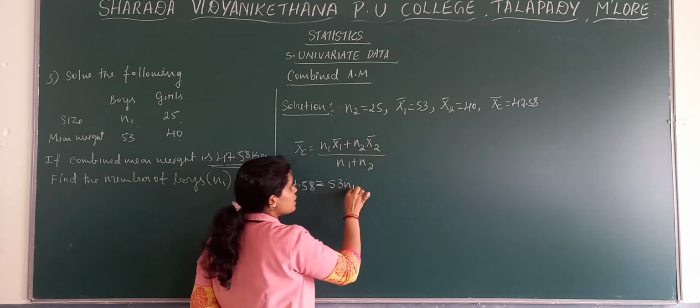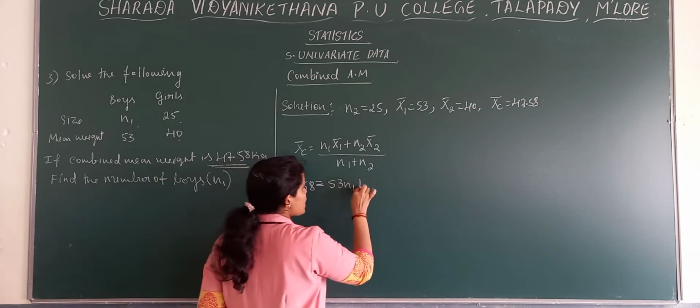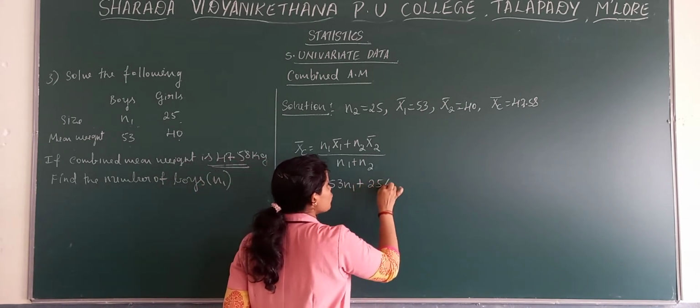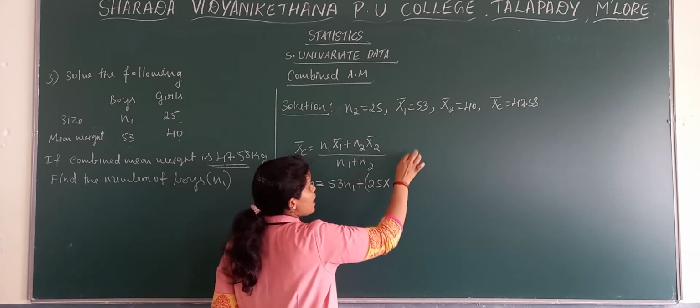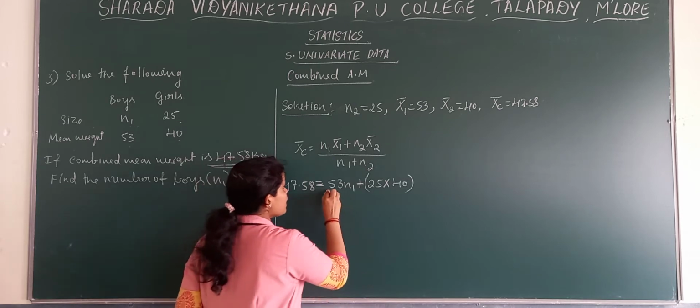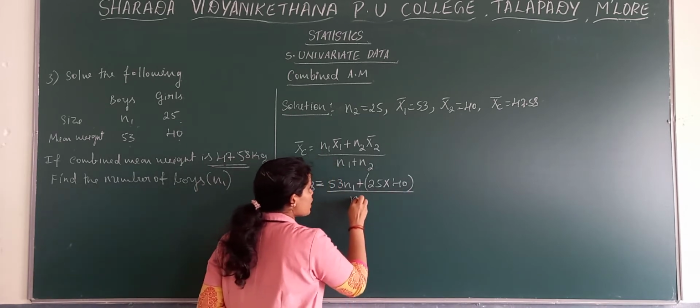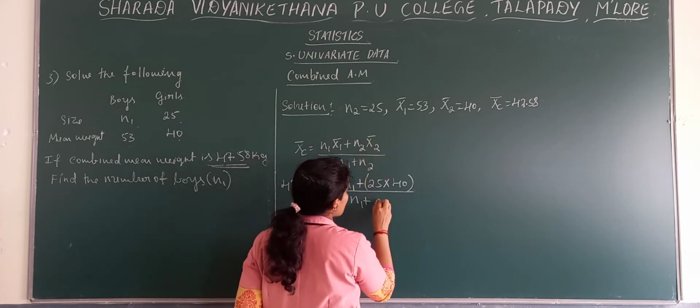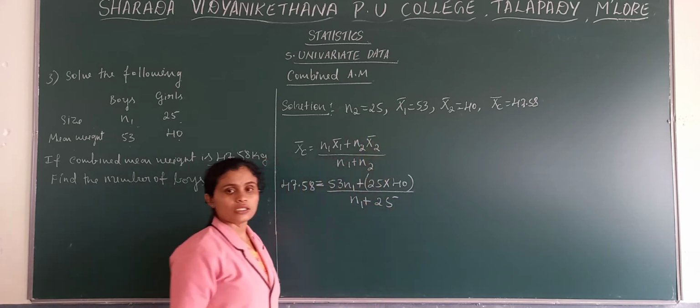So 53 n1 as it is plus n2, which we know is 25, into x bar 2 value, which is 40, divided by n1 plus n2, that is n1 plus 25.